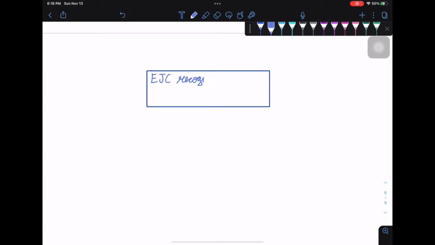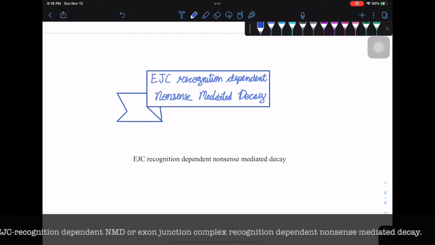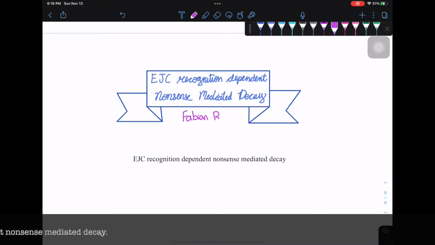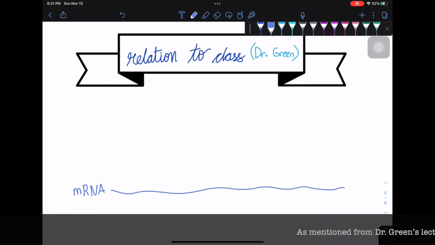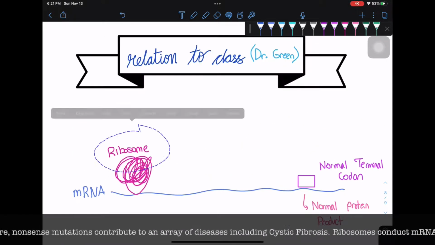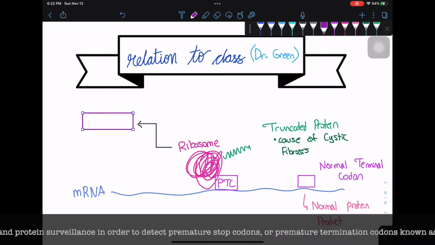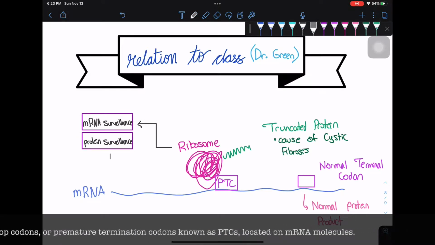We will be investigating the process of EJC recognition-dependent NMD, or Exon Junction Complex recognition-dependent nonsense-mediated decay. As mentioned from Dr. Green's lecture, nonsense mutations contribute to an array of diseases including cystic fibrosis. Ribosomes conduct mRNA and protein surveillance in order to detect premature stop codons, or premature termination codons known as PTCs,